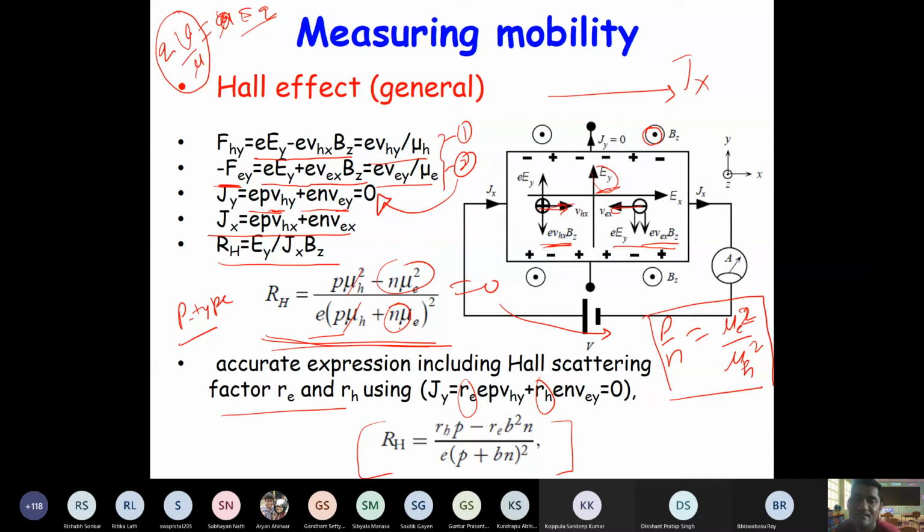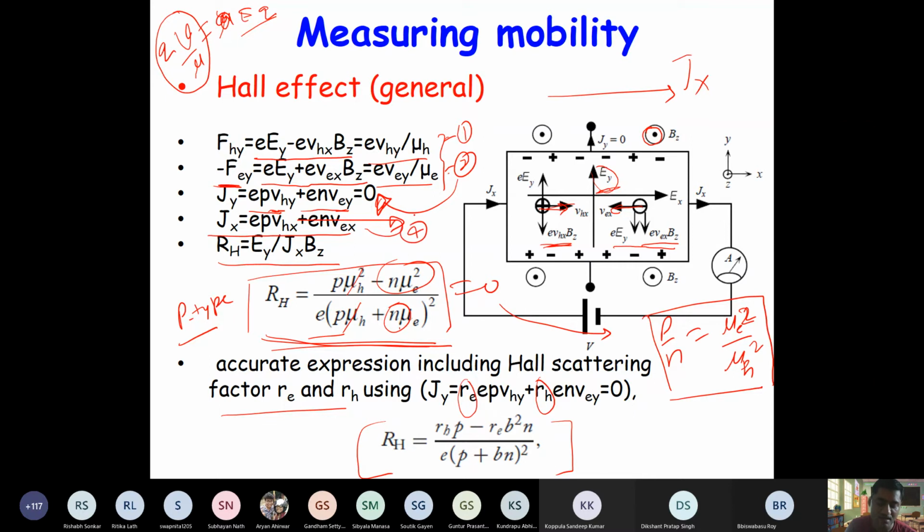Okay, is it clear? Hall effect is clear. So as a homework, please try to get the expression for Hall coefficient for the general case. You use equation 1, equation 2, substitute into the third equation, and then you also substitute expression for J in the third equation.